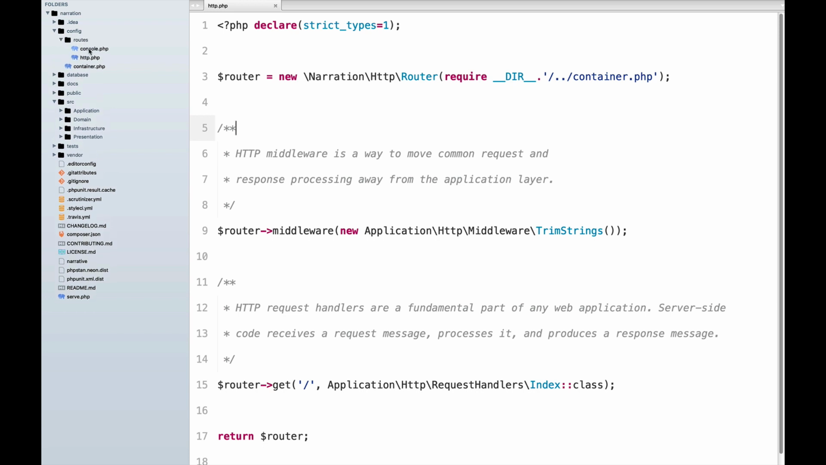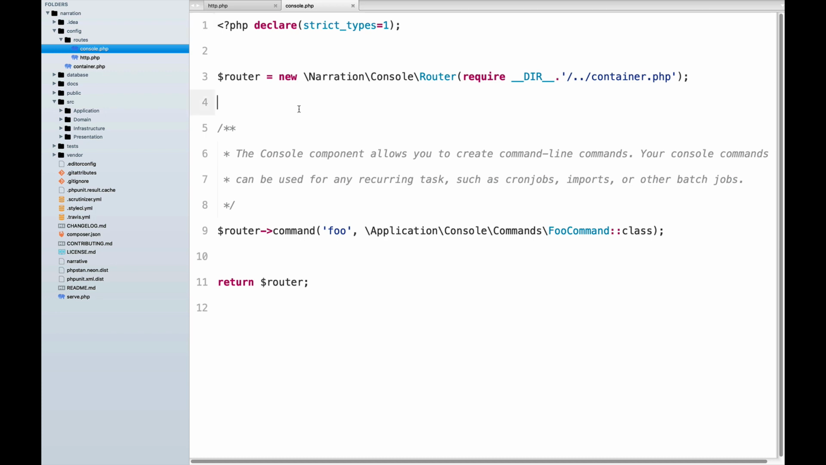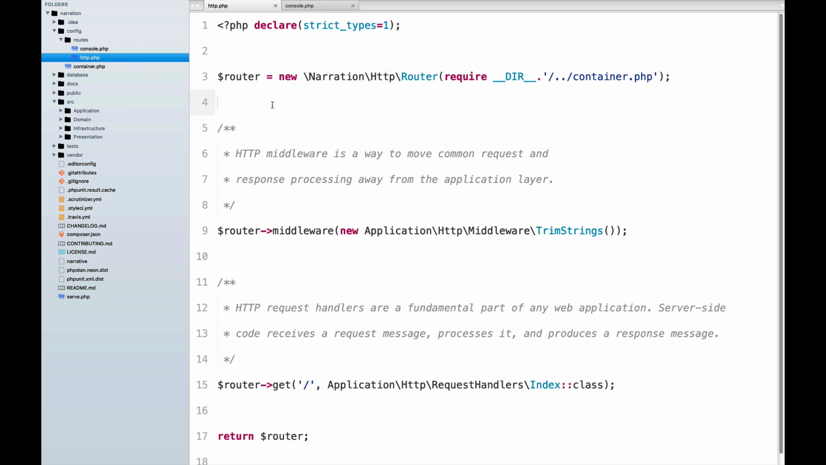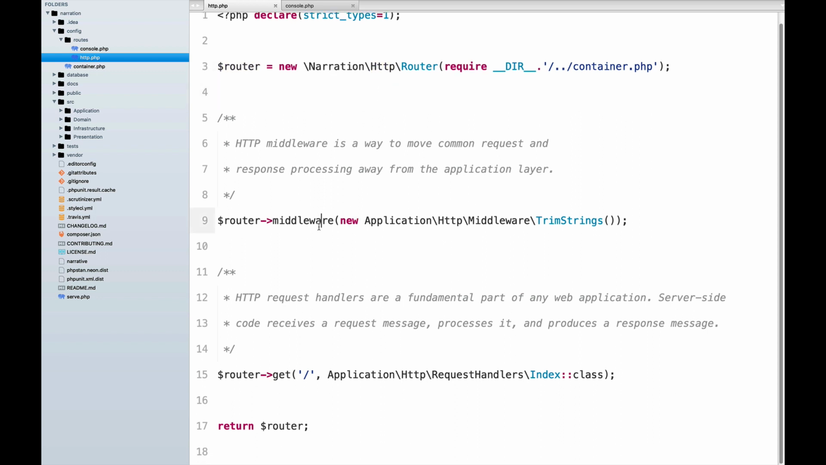In the config folder, you're able to define the console routes, and the console routes is just a place where you define the commands of the console, which means that you are able to register a console command on this router from the console layer. Same goes for the http.php file, so you also get the router out of the HTTP layer, and then you are able to register middlewares and also register your routes right here.